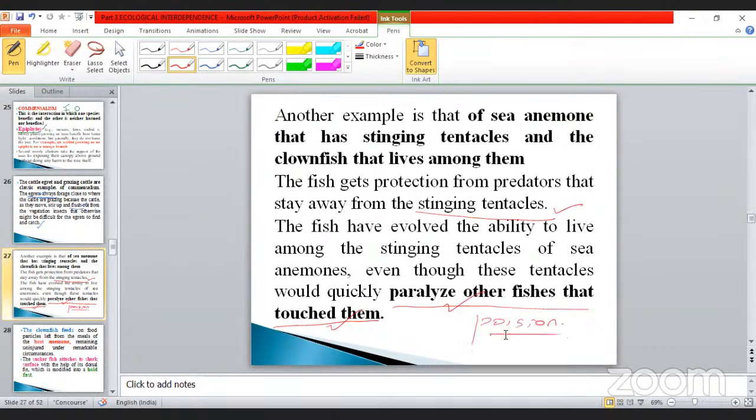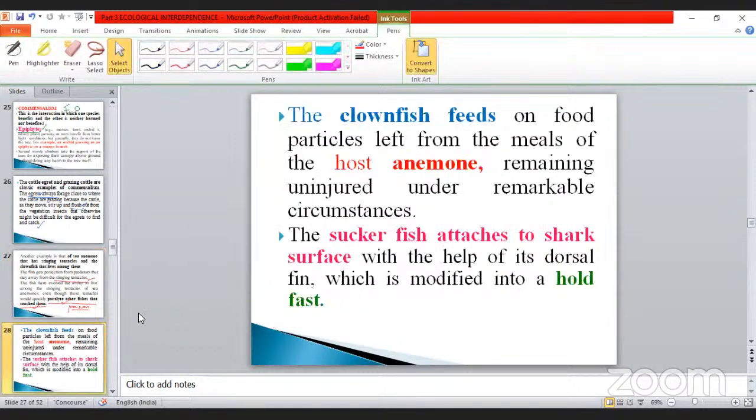It paralyzes the animals, particularly it allows the predators. Okay, my dear. So this is another point. Next, the clownfish feeds also. Another example has been given: food particles left from the meals of the anemone, remaining uninjured under remarkable circumstances.